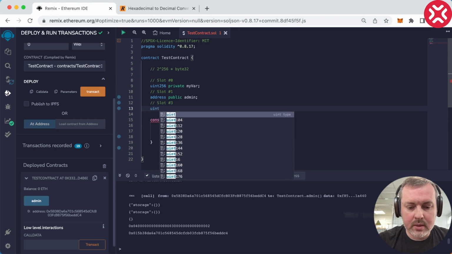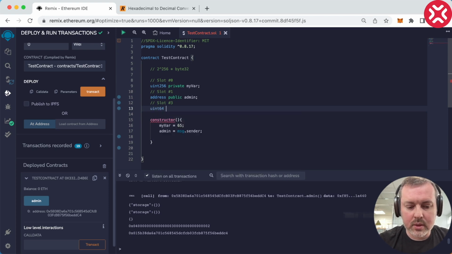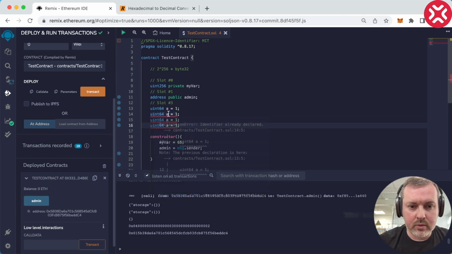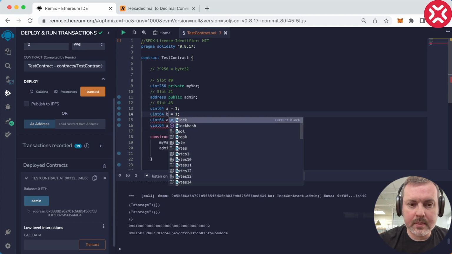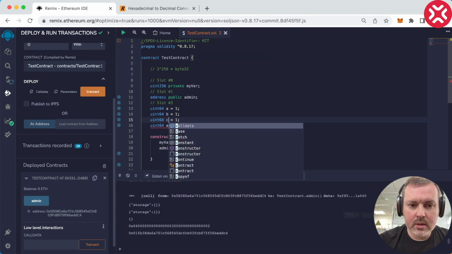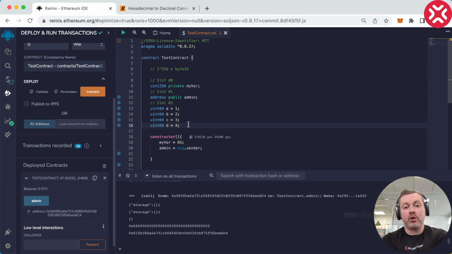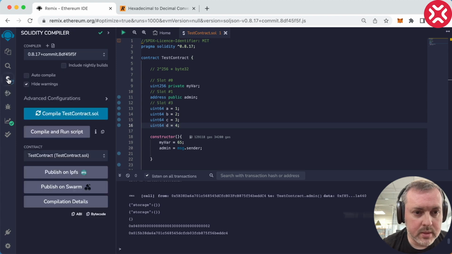So, unsigned integer 64, let's call it A, and let's assign 1 to this so that it's easy to find. Let's copy paste it several times to avoid annoying boilerplate. C and D. Let's set different values to each variable so that we can be sure where it is stored and how it is stored. Let's redeploy.